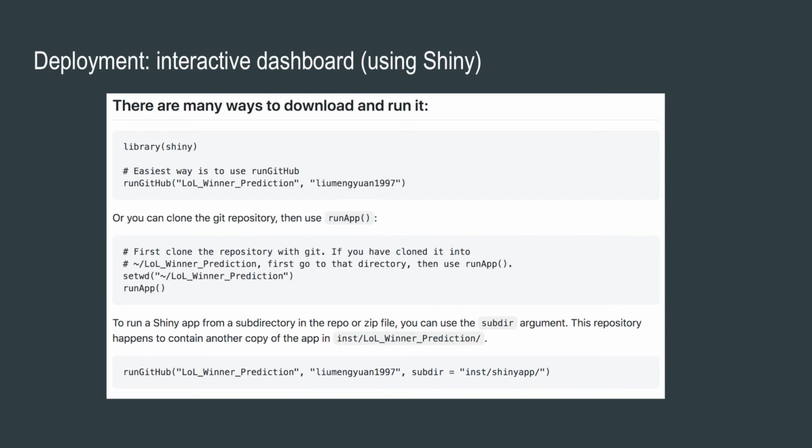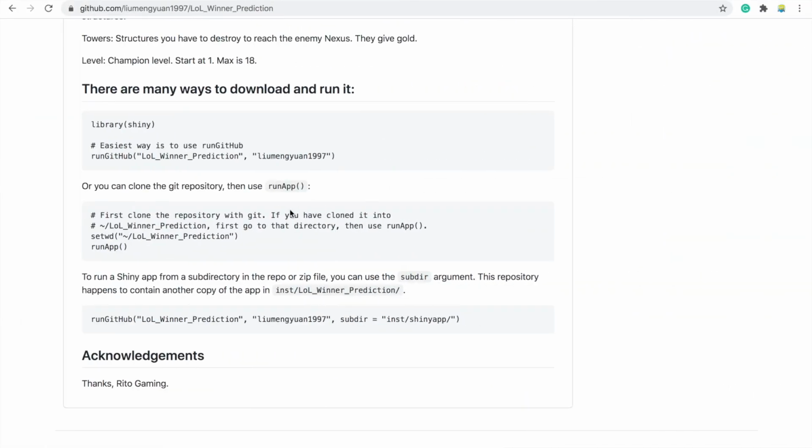The final part is the deployment. I created an interactive dashboard using Shiny, and I uploaded it to GitHub. And you can see there are many ways to download and run it.